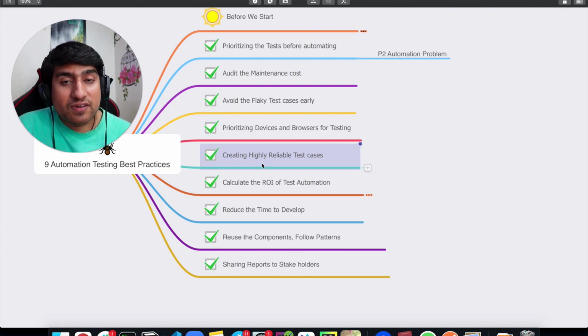Your locators are very well added, you have added proper try catch in your code, so your test cases are more reliable in nature, right? So that's important, or the best practice that you can implement.